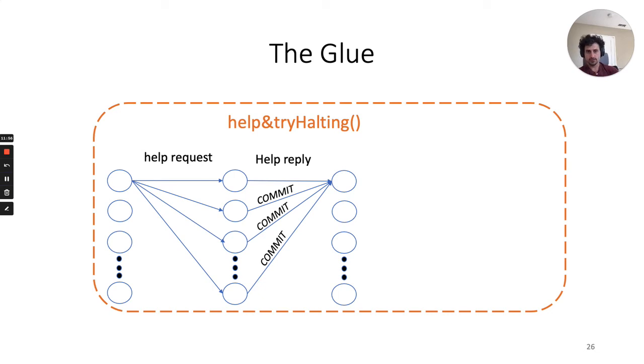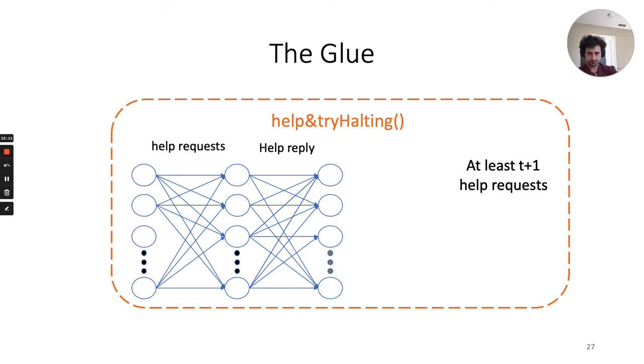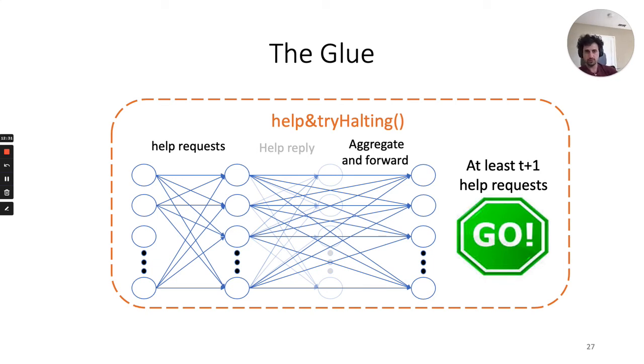So as long as the party gets less than t plus 1 help requests, it does not fall back. Note that less than t plus 1 help requests means that at least one honest party got a commit, and they will be able to help all others. However, once a party gets at least t plus 1 help requests, it aggregates them via threshold signature and forwards to all. Once a party gets an aggregated message, it forwards it and continues to fallback. Note that due to the forwarding, if one honest party falls back, all honest parties fall back, and termination is guaranteed by the fallback properties.